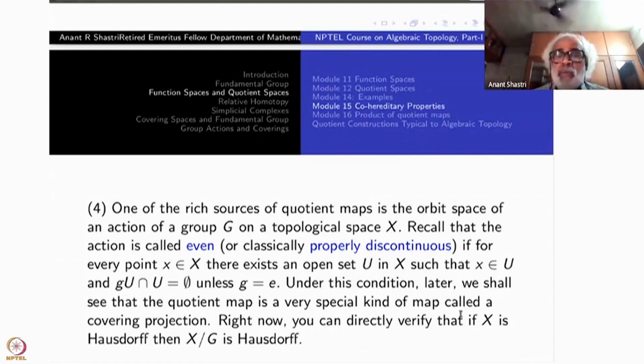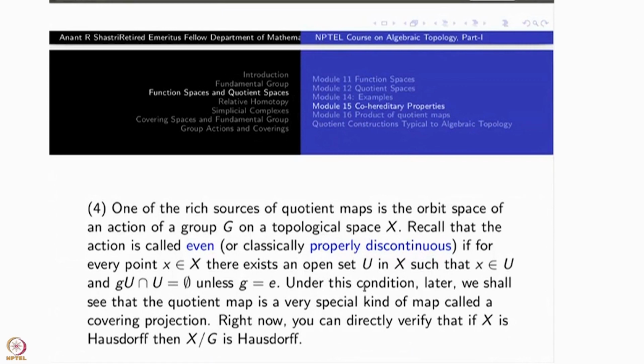Right now, what you can verify is that if X is Hausdorff, then the quotient X by G is Hausdorff under an even action. All these things are very straightforward computations. Unless you sit down and do it by yourself, just doling out the solution will not go into your head.